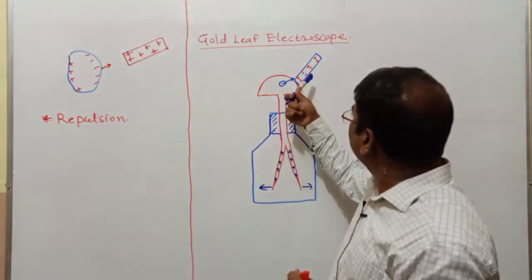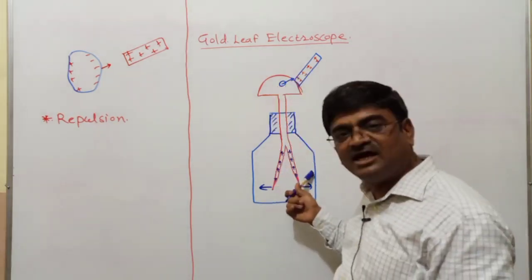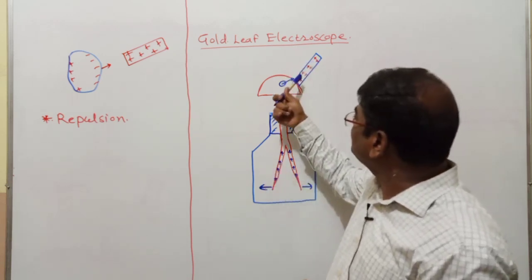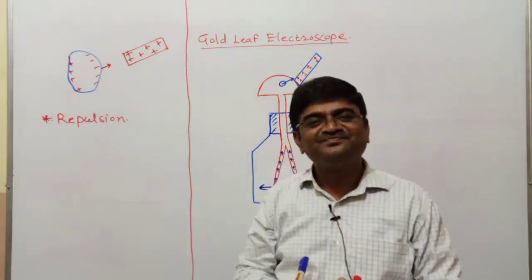Say instead I take a glass rod again, they are already charged. As the positive charges you have, when you bring in glass rod in contact, this will become more positive.